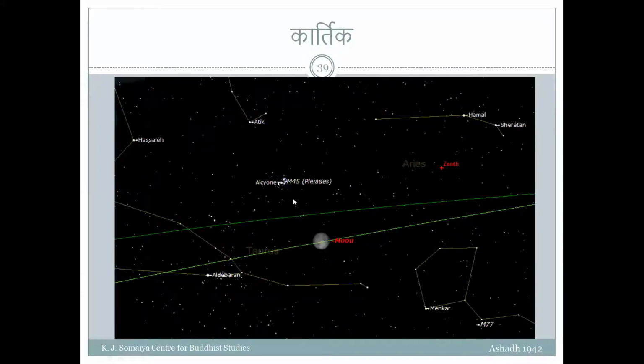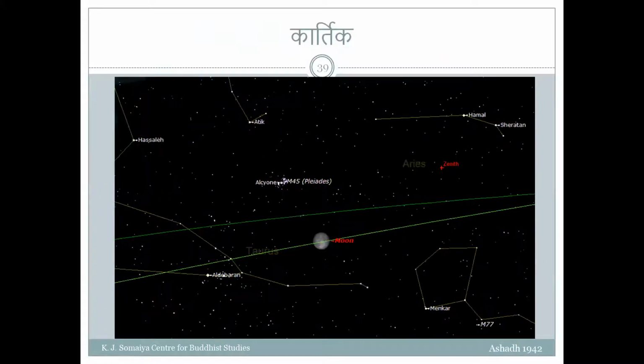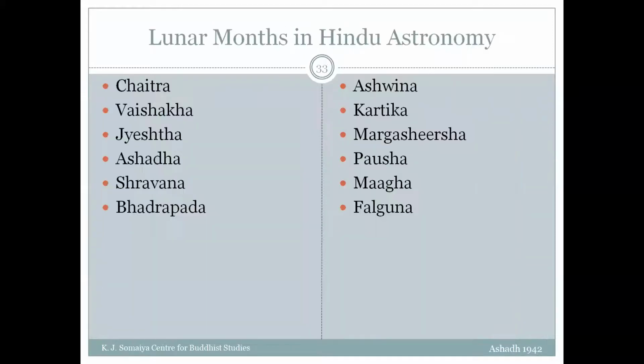Similarly, when the full moon is close to Kritika, that particular month is called Kartik. So, going back to this list of months, Chaitra corresponds to Chitra Nakshatra, Vaishak corresponds to Vishaka Nakshatra, then Jyeshtha Nakshatra, Purva Shada Nakshatra, Shravana Nakshatra, Purva Bhadrapada Nakshatra, Ashwini Nakshatra, Kritika Nakshatra, Mrugashirsha Nakshatra, Pushya Nakshatra, Magha Nakshatra, and Purva Phalguni Nakshatra.